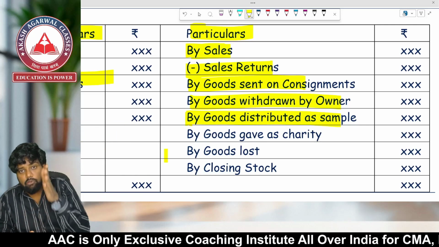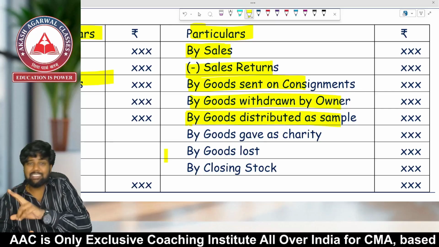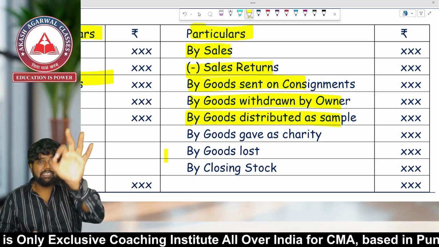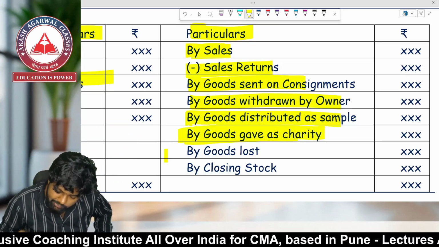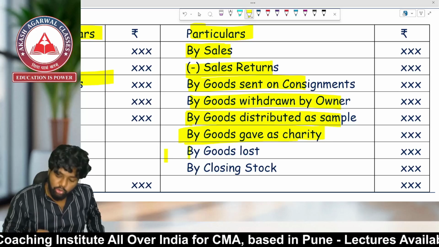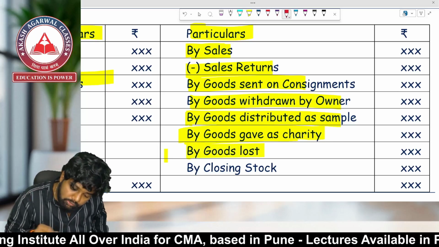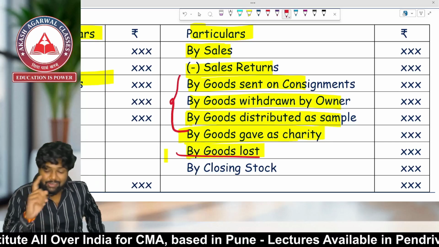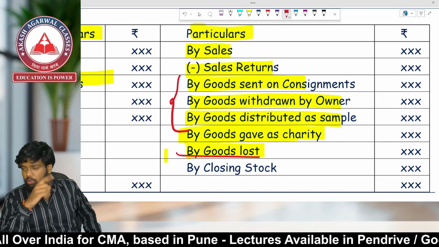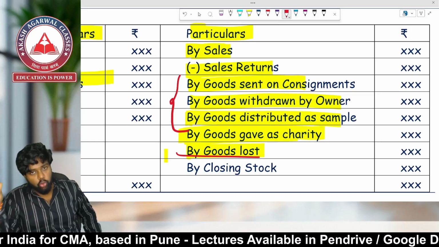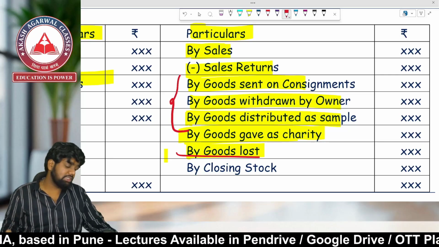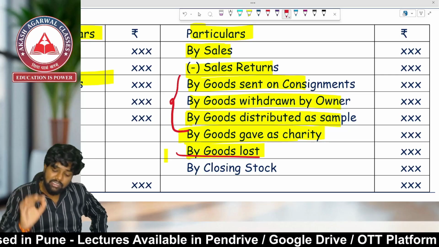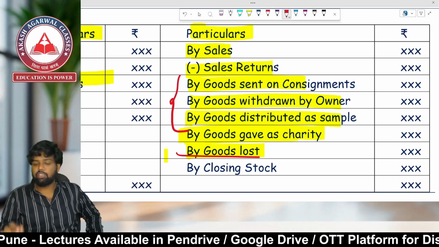First effect will be trading account credit side, and second it will be treated as advertisement, profit and loss debit side. Goods given as charity, goods lost, all this will be written on the what? Credit side of the trading account. Whenever the goods go out from the business, it will be recorded on the credit side of the trading account.